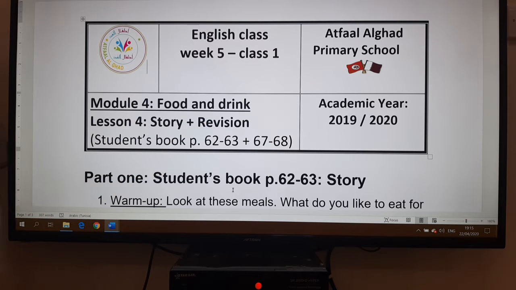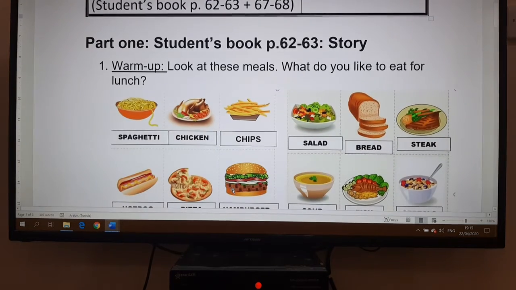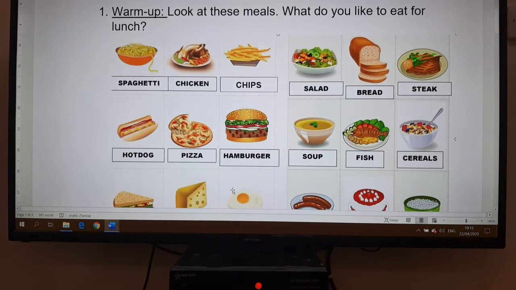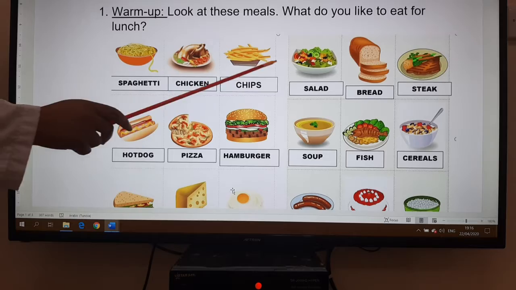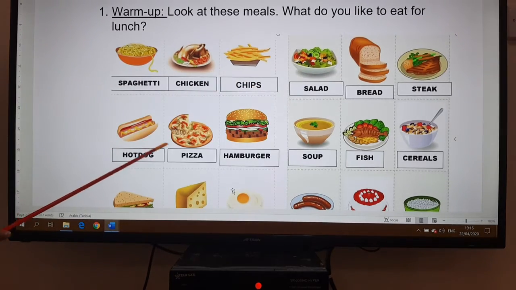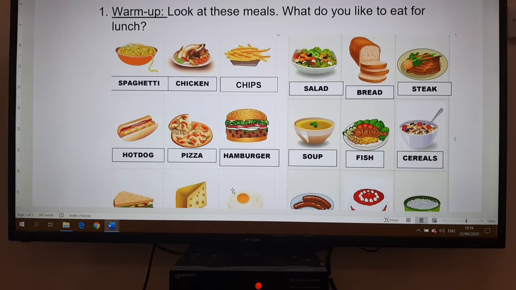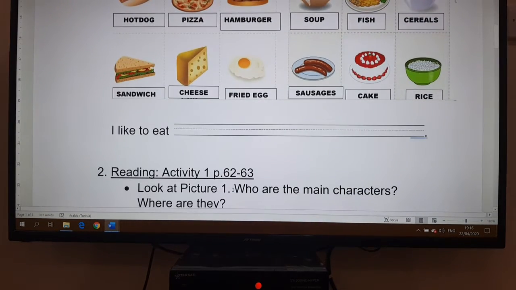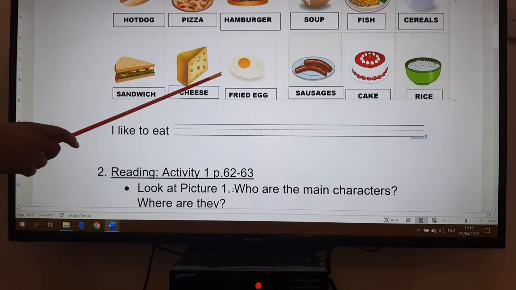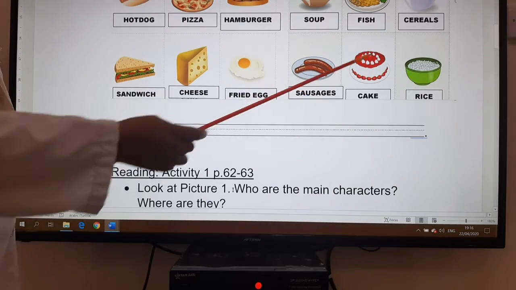Now let's start with the story. So we go to the student's book, pages 62-63. Before that we have a warm-up activity here. I would like you to look at the different pictures of the meals. So we have spaghetti, chicken, chips, salad, bread, steak, hot dog, pizza, hamburger, soup, fish, cereals, sandwich, cheese, fried egg, sausages, cake, rice.